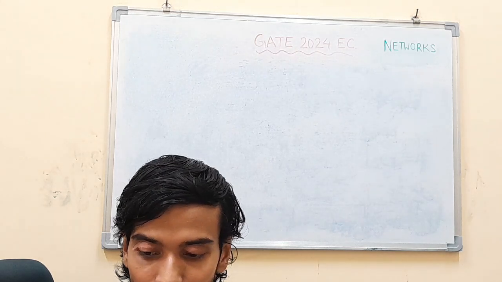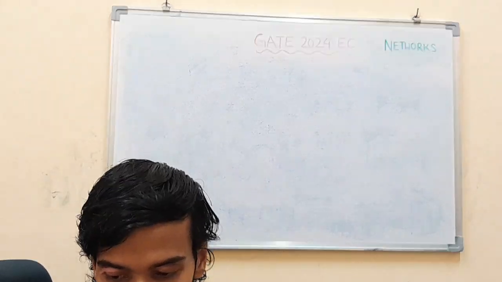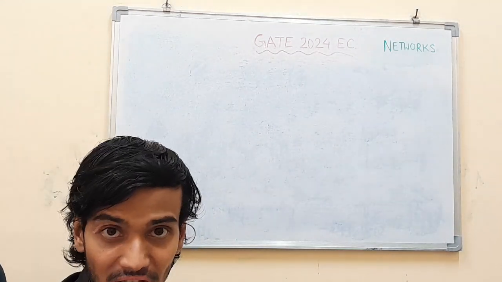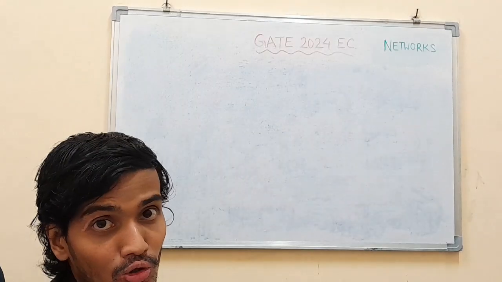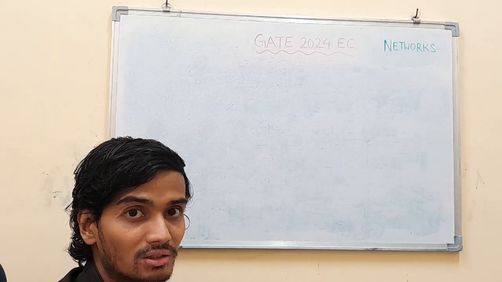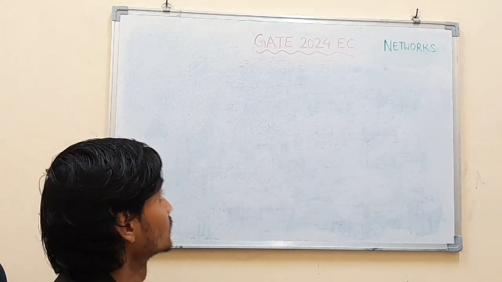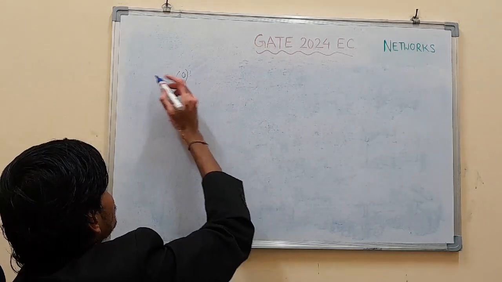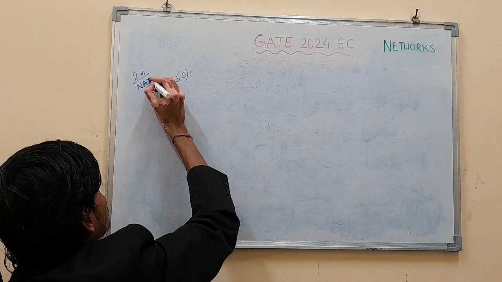Moving on to the next question. In this series of GATE 2024 EC solutions from subject networks, question number 60 in the official master question paper of GATE 2024 EC, 2 marks, numerical answer type, fill in the blanks, from 2-port networks. Question number 60 is as follows, 2 marks, numerical answer.